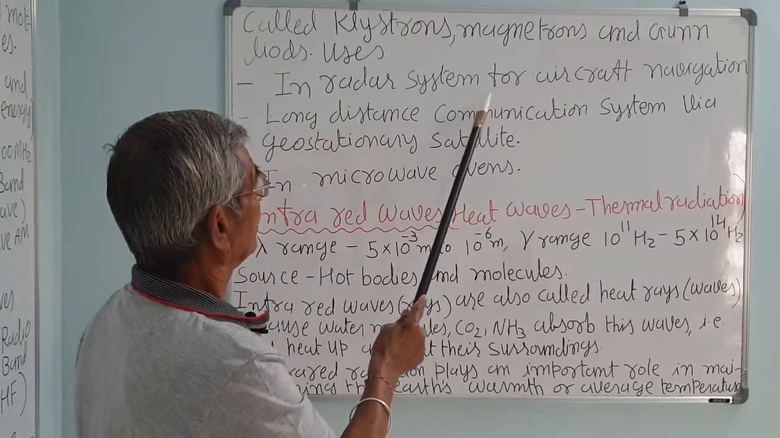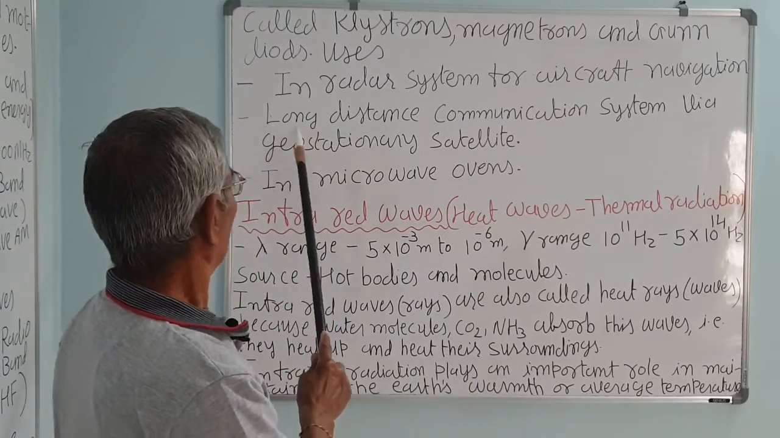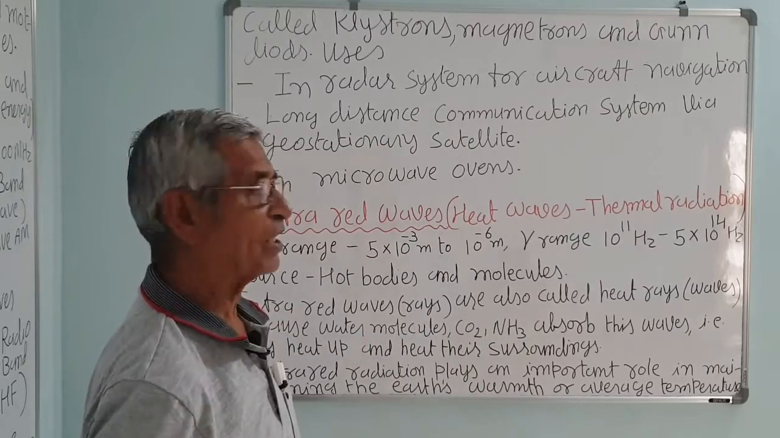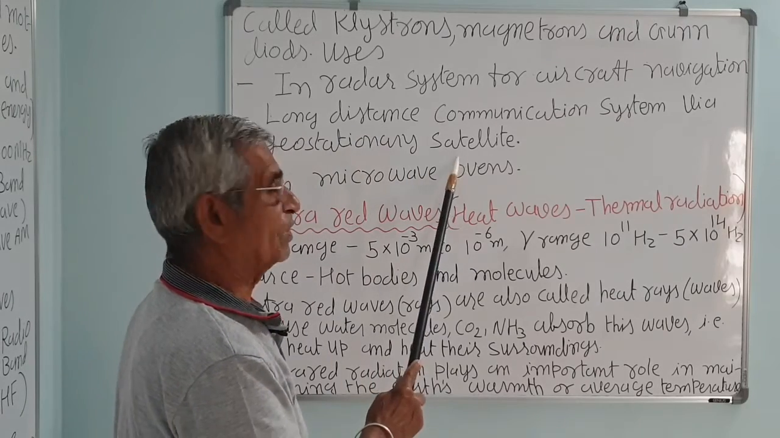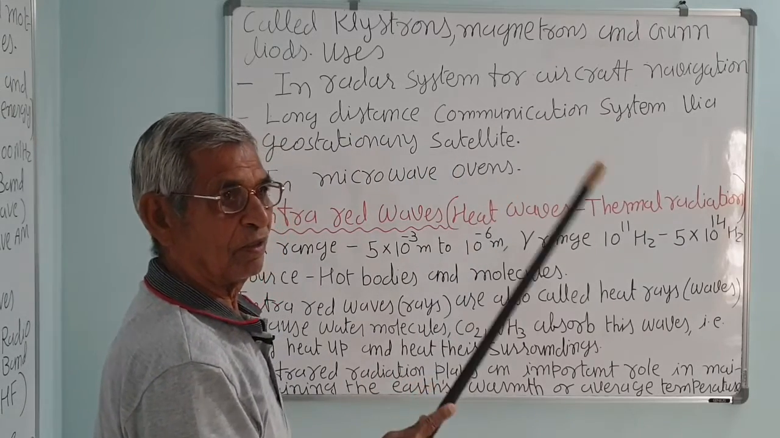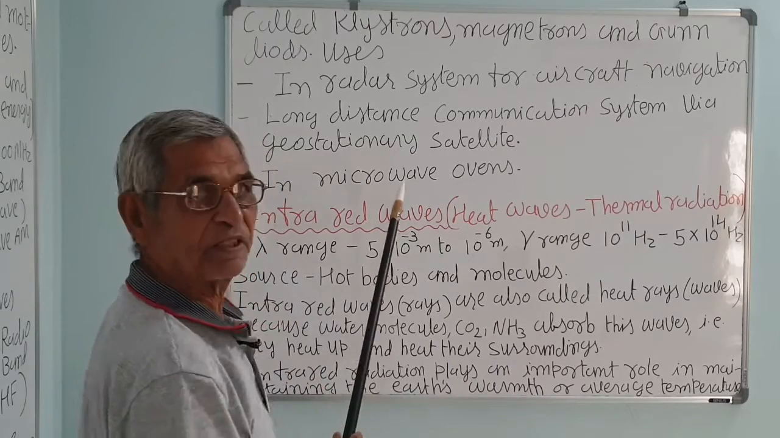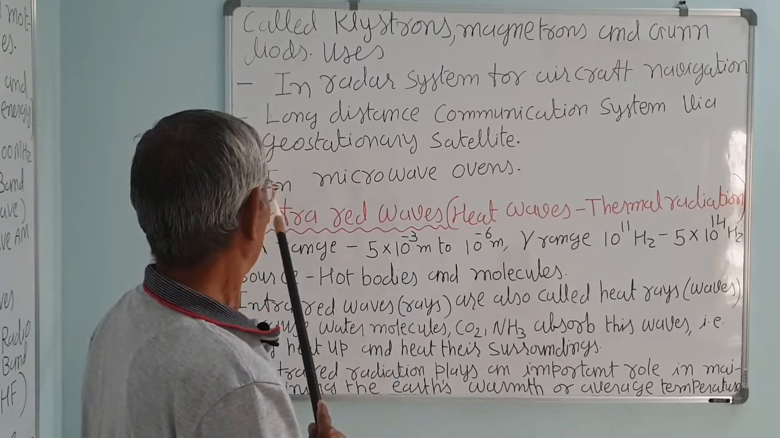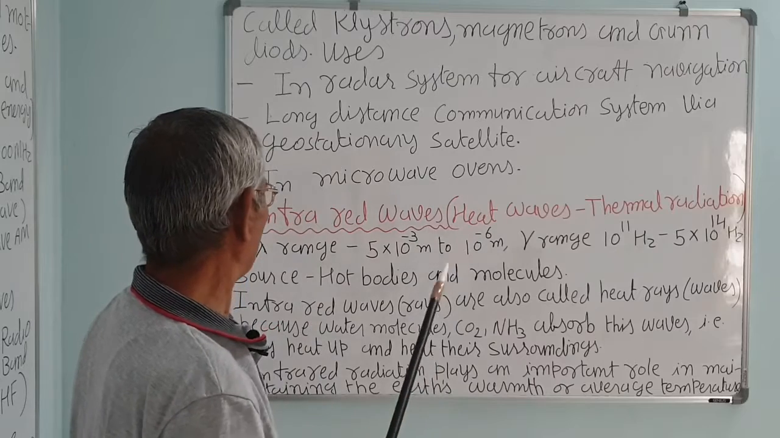In radar systems for aircraft navigation, and long distance communication systems via geostationary satellites, that is, satellites which move along with the Earth, that is, co-rotate with the Earth. So every time it faces the same place on the Earth. In microwave ovens also, that is nowadays very common.